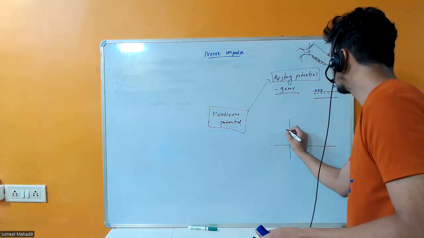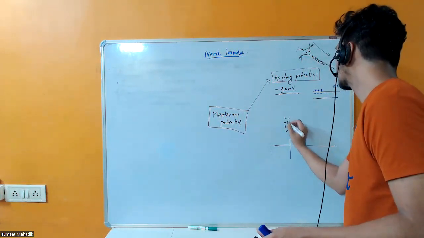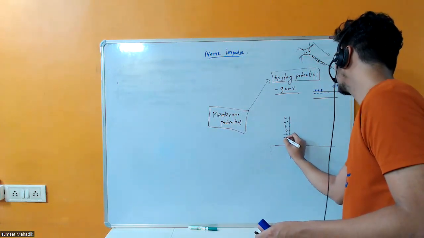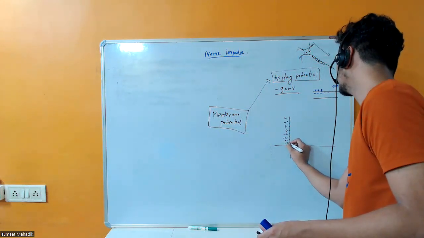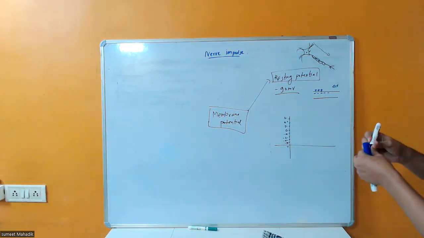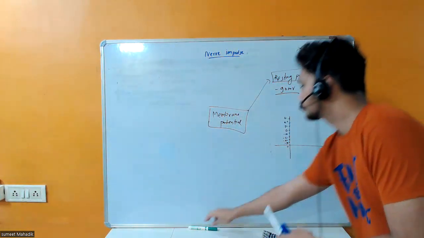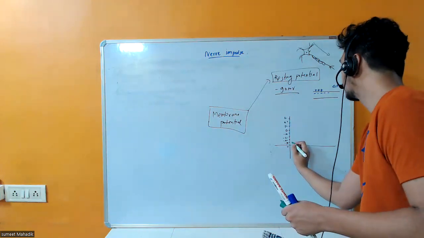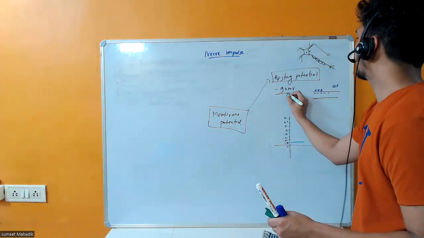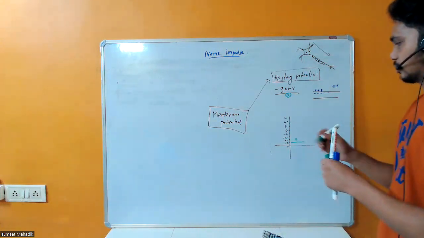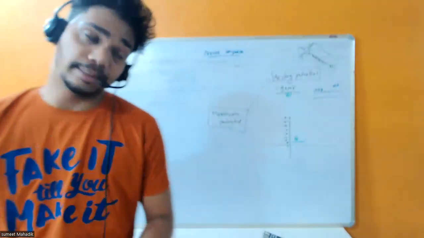अगर हम यहाँ पे ड्रॉ करेंगे, सो 0, 20, 40, 60, -20, -40, let's take -80 and -90, and here again 0. Okay, so now the resting potential is where right now, -90. So I'm going to draw the line. This is resting potential, let's denote it by A. What is that value, -90.